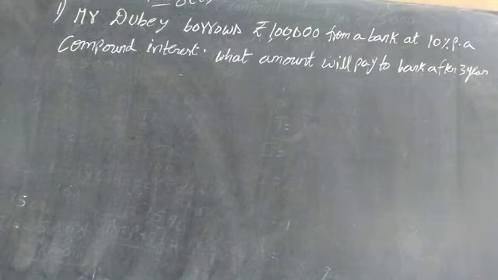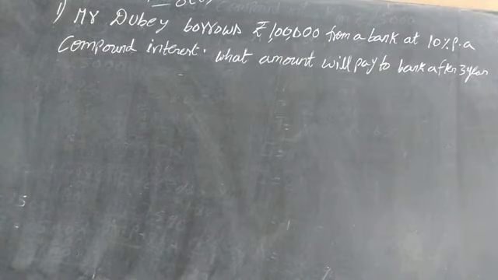He took 1 lakh rupees from the bank and he is paying that money after how many years? Means 3 years. After 3 years he wants to pay that money with compound interest, not simple interest. So for compound interest, we would have to find the first year, the second year, and the third year. Instead of finding this in full, we have one formula.